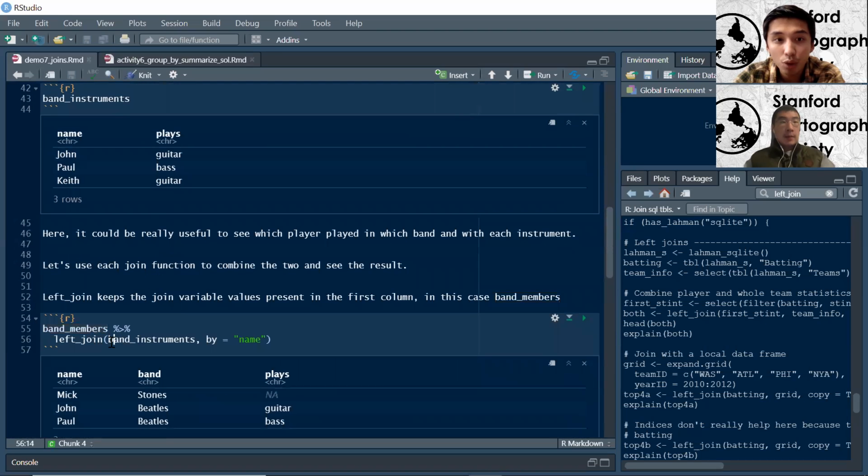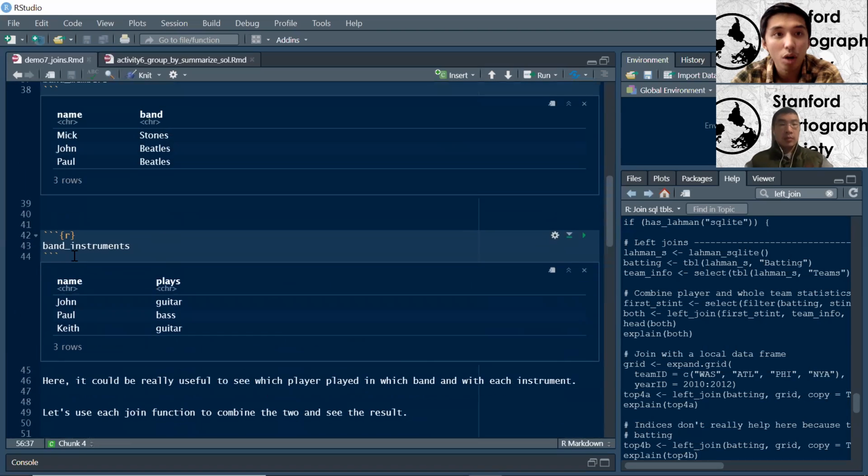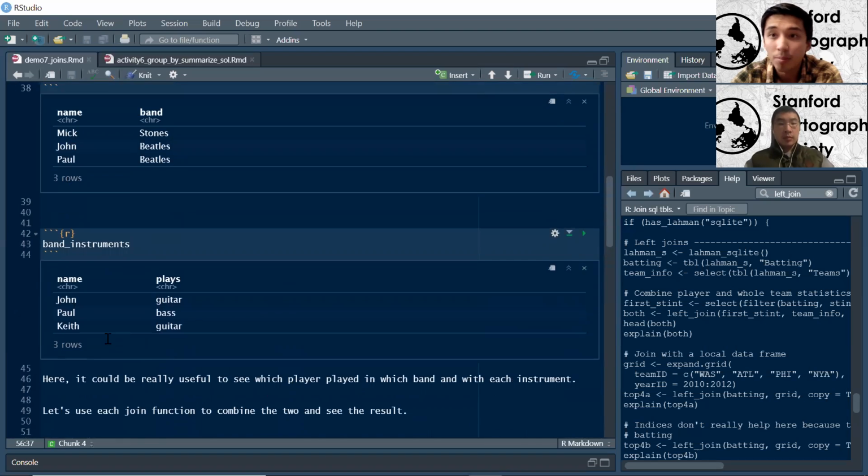And you're doing left join by band instruments, which is our second data set. And then by, and our variable name is name. I guess it's a little confusing. We're saying we want you to join these two, and the common variable is the name column. So we have name here and name here.